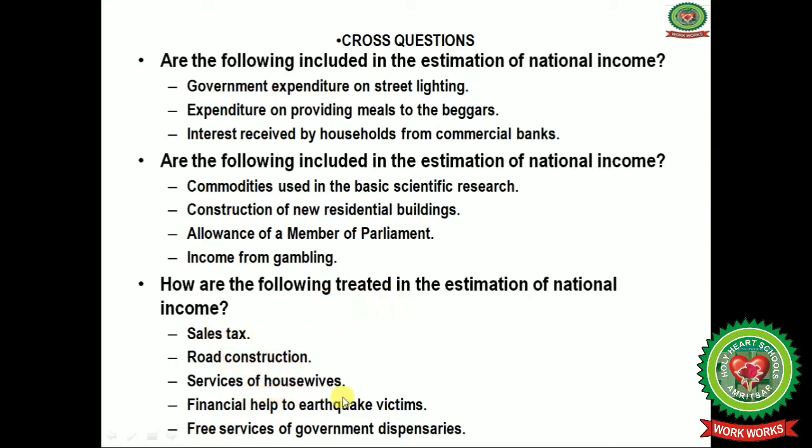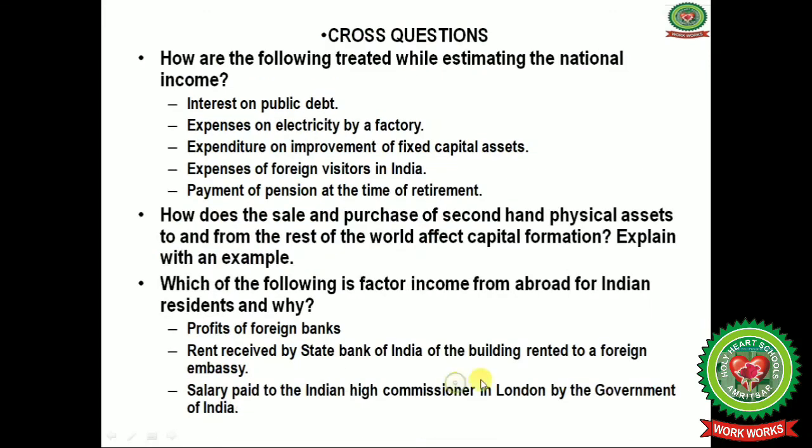Next question is, how are the following treated in the estimation of national income? Sales tax, road construction, services of housewives, financial help to earthquake victims, free services of the government dispensaries. Next question is, how are the following treated while estimating the national income? Interest on public debt, expenses on electricity by a factory, expenditure on improvement of fixed capital assets, expenses of foreign visitors in India, payment of pension at the time of retirement.